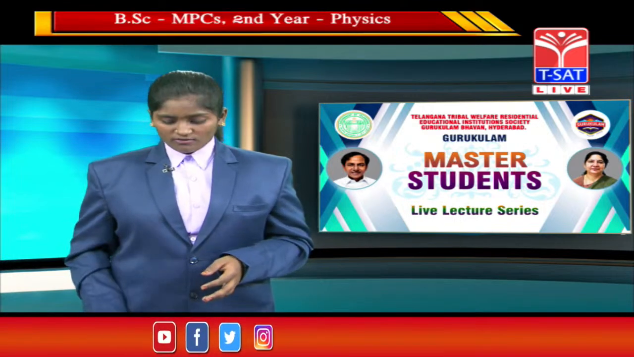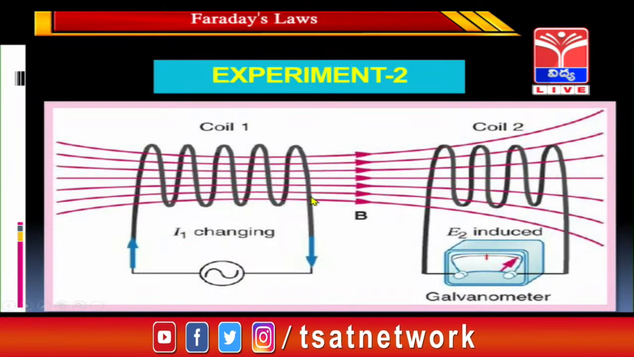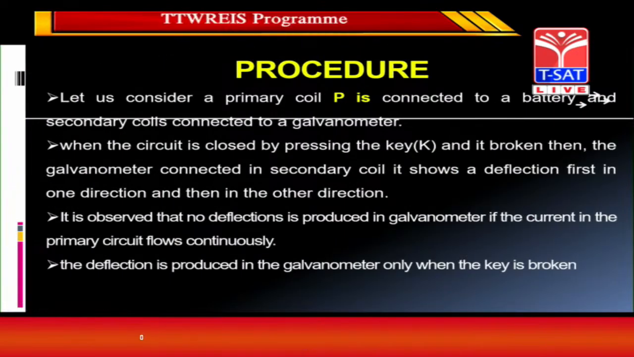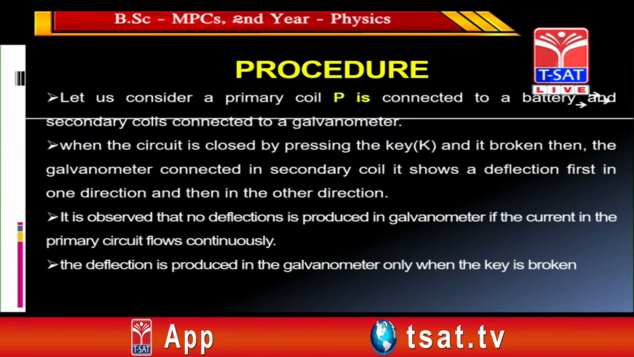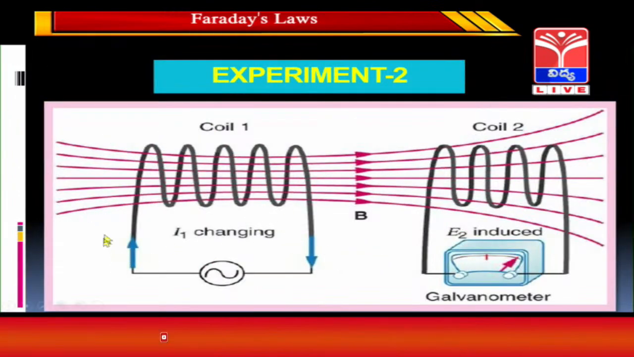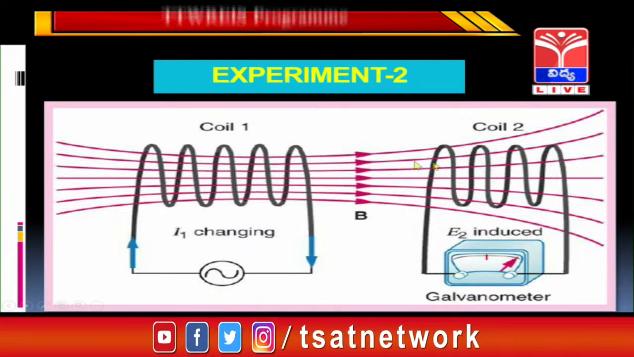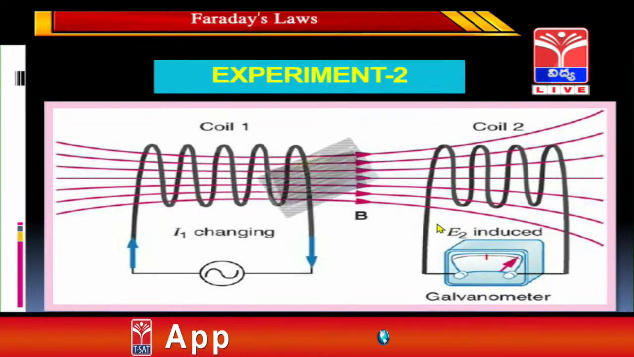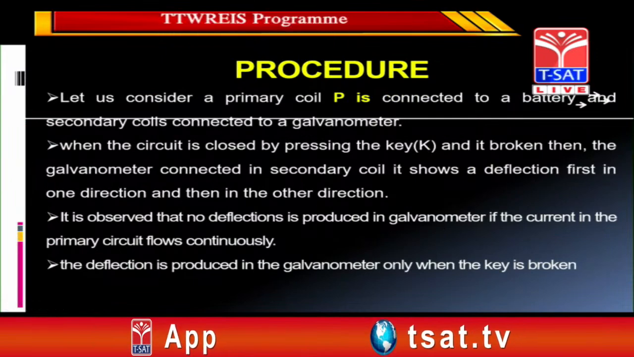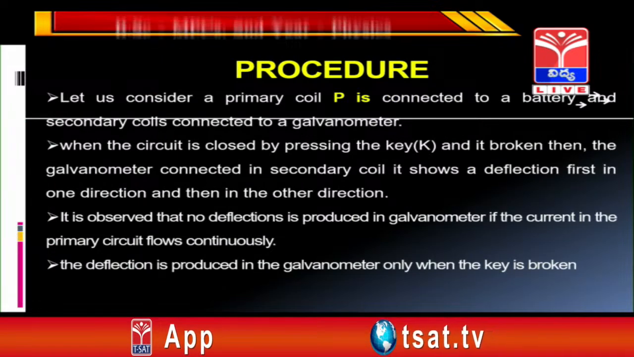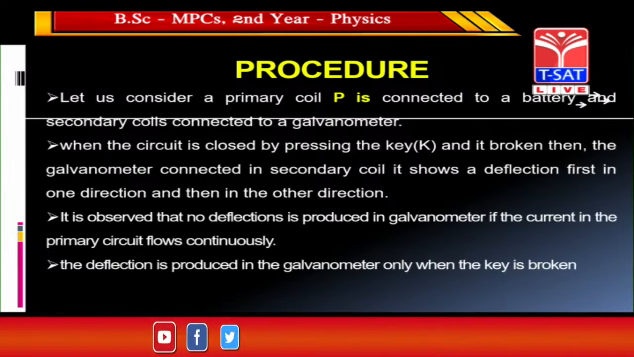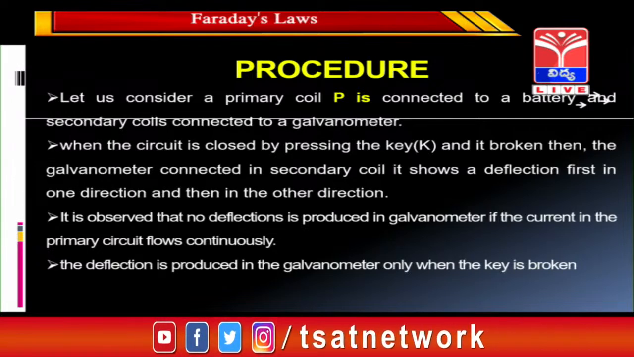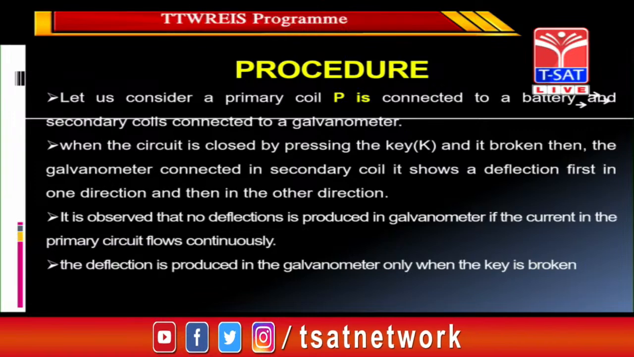In this experiment we are seeing two coils. Let us consider a primary coil P connected to a battery, and a secondary coil connected to a galvanometer. When the circuit is closed by pressing the key and then broken, the galvanometer connected in the secondary coil shows a deflection first in one direction and then in another direction.